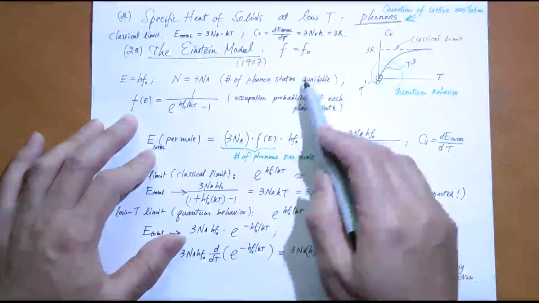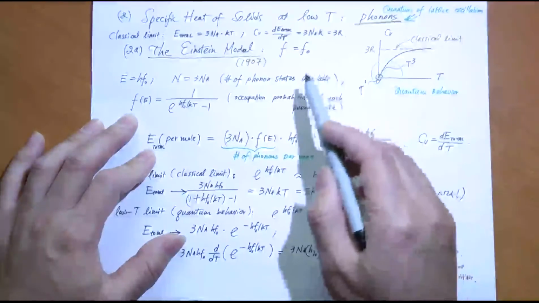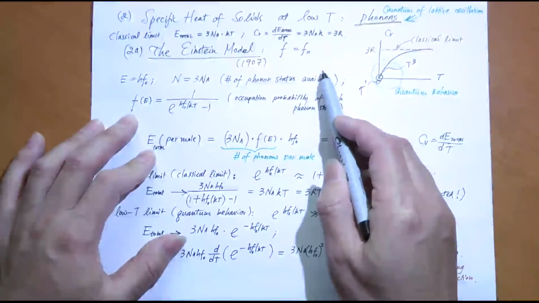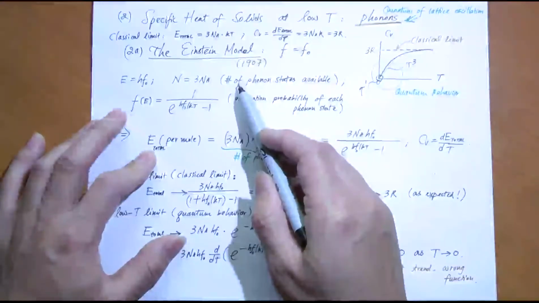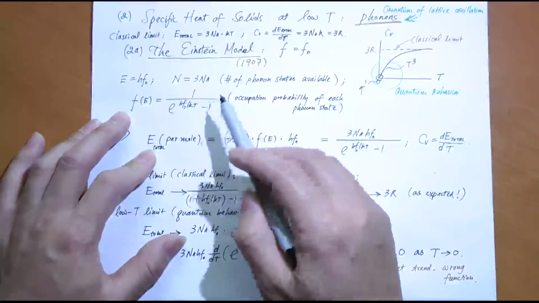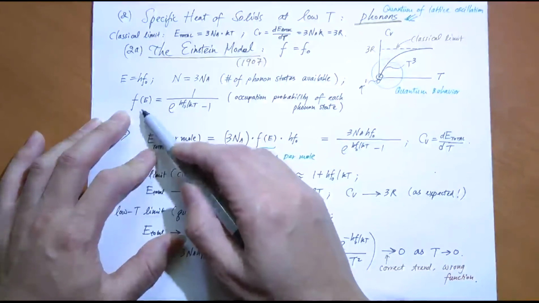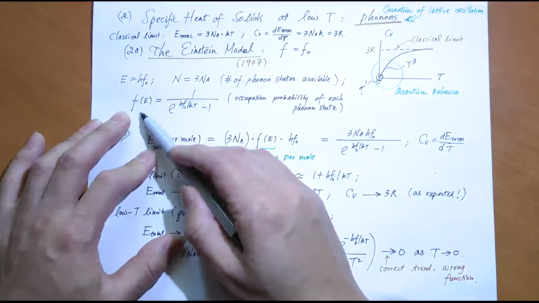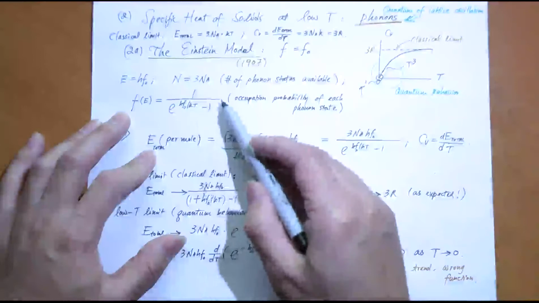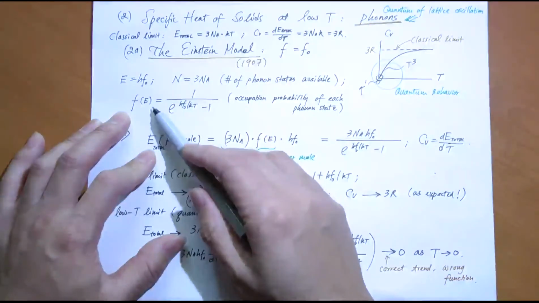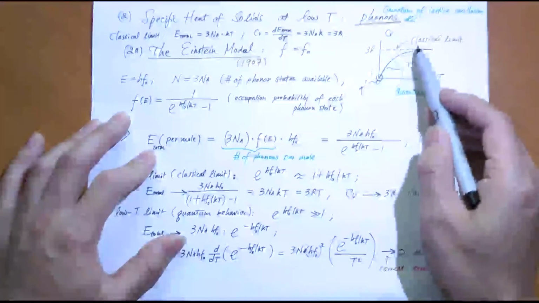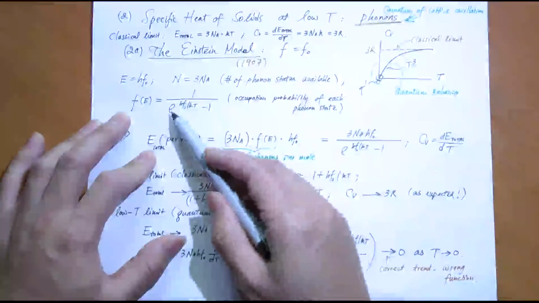A quantum state doesn't mean the state is necessarily occupied by somebody, right? What is the occupation probability? That is the Bose-Einstein statistics. This f represents the probability that a certain quantum state of energy E be occupied, and that energy is hf. And mu is equal to 0 one more time, because phonons do not have fixed numbers.